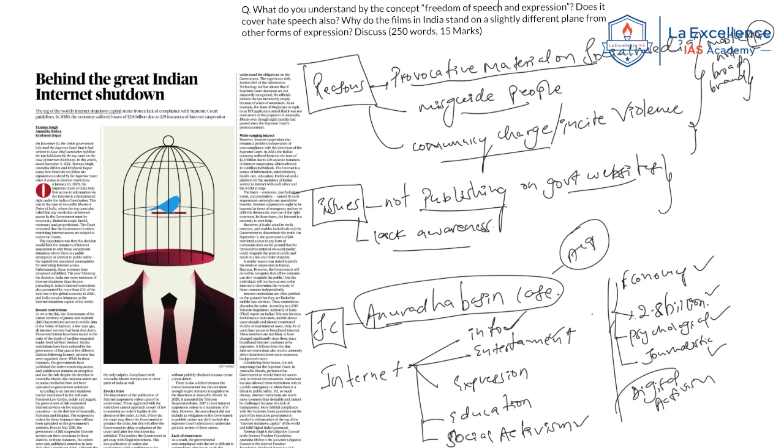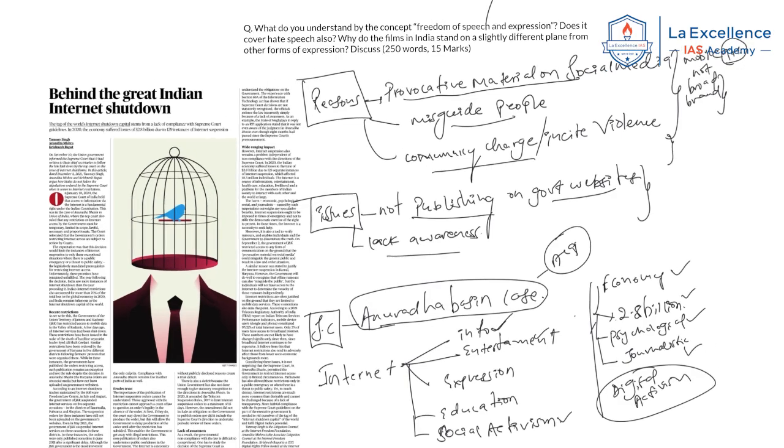Now, why is this article relevant? This article is relevant especially from the fundamental rights perspective under Article 19. Article 19 is repeatedly asked in GS paper 2. If you see this previous year question: what do you understand by the concept of freedom of speech and expression? Does it cover hate speech also? Why do films in India stand on a slightly different plane in the forms of expression compared to other forms of expression? Now, this is one of the PYQs of GS2. It is asking about freedom of speech and expression. Internet shutdown is also part of that freedom of speech and expression, right? Hence, in this way, this is relevant.